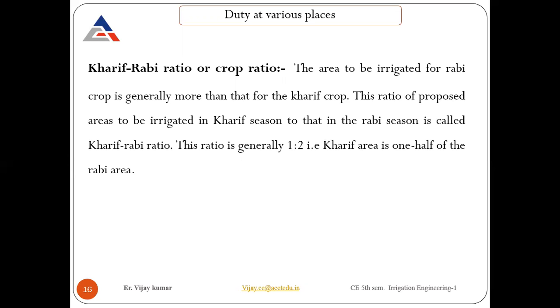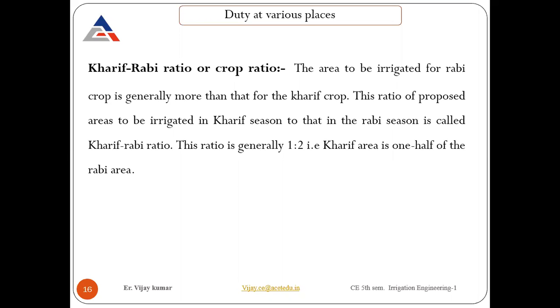As you can see from the name, it is the ratio of the land over which the Kharif crop is irrigated divided by that of the Rabi crop which is going to be grown in the Rabi season. So that ratio is considered to be the Kharif Rabi ratio, or you can write it as crop ratio.